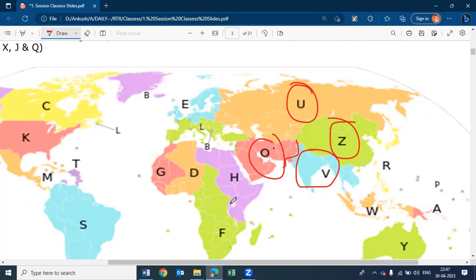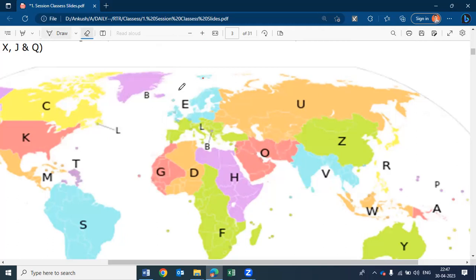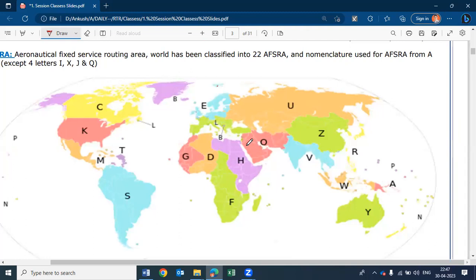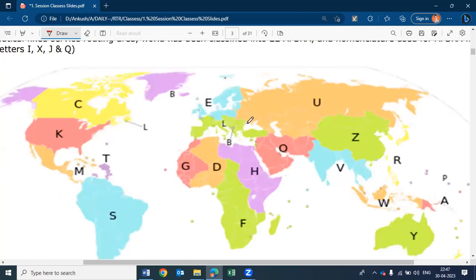I would like to hear from Abhishek. While I am rounding these letters, I'd like to hear from you the aeronautical phonetics of this letter, and if you can, name those countries near to it. Not a mandatory thing, but that will be appreciated if you name those countries. Can you do it for the last 5 minutes? That will be an interesting session.